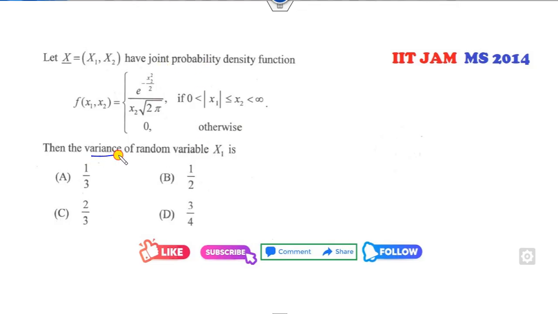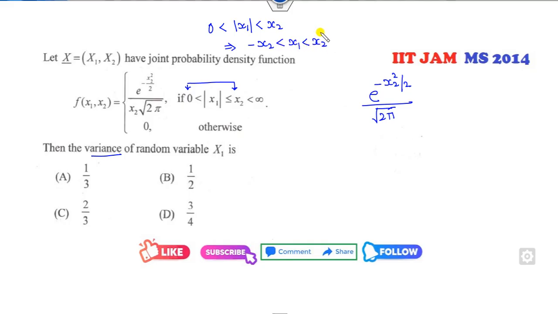Again it's a joint density function, and again your target is to find the variance. Now can you identify, okay, I have written this function, this divided by root of 2 pi. Okay, now if you look at this, what comes to your mind when you write this as mod x1 is less than 2? That means I can write minus 2 to x2. So again it works on the uniform distribution because it is given an interval. So what is the PDF of this?